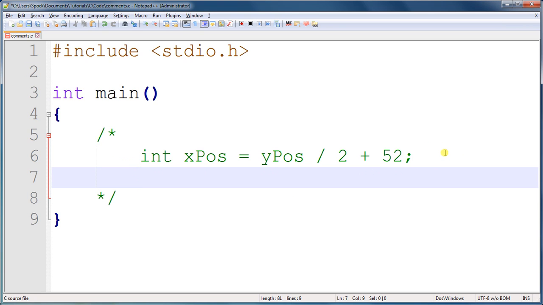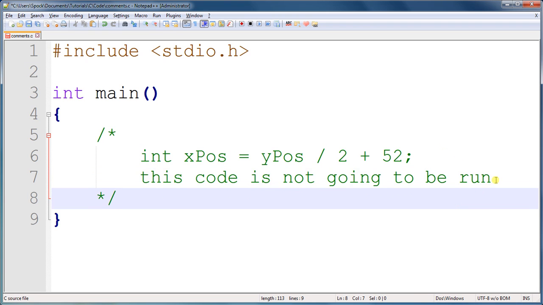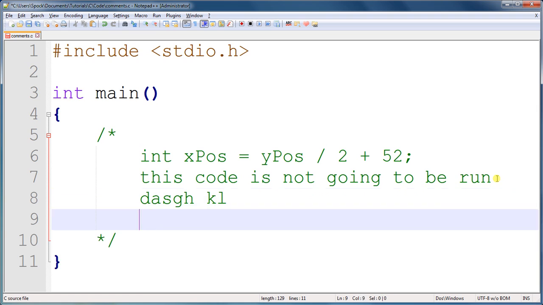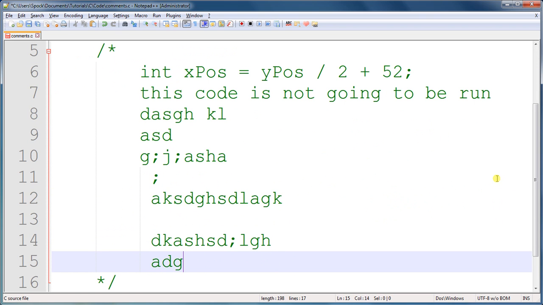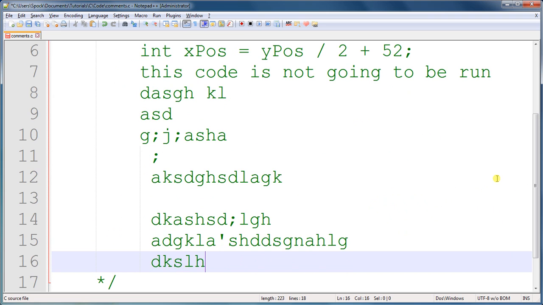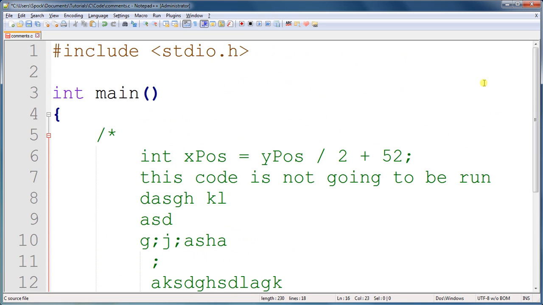So you could say this code is not going to be run. And that's a good thing because that code's got an error in it anyway because y position hasn't been defined yet. So you can say as much stuff, as much gibberish as you want here, and none of it will get run by the compiler. So this is called a multi-line comment.